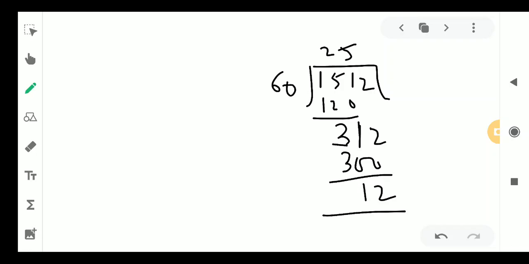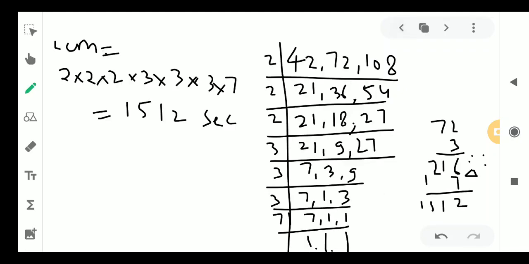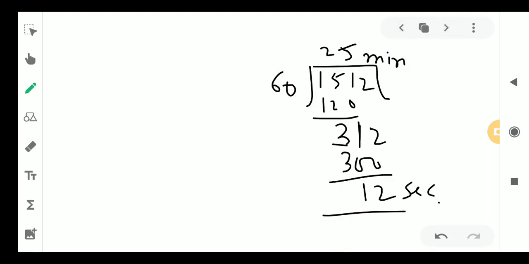When we have converted 1512 seconds into minutes and seconds, it has come 25 minutes and 12 seconds.